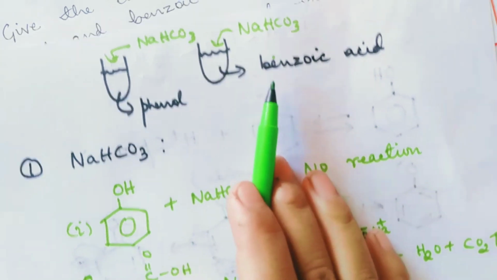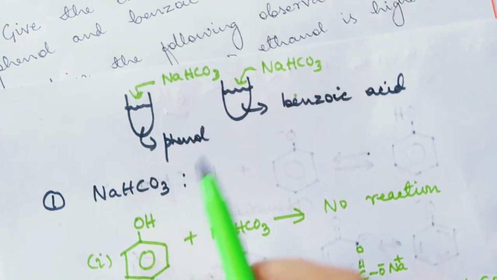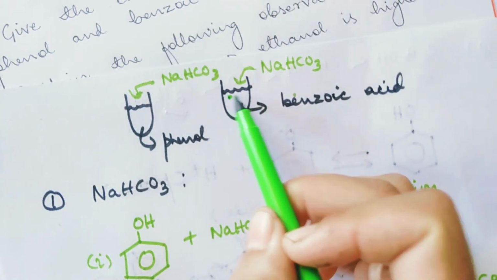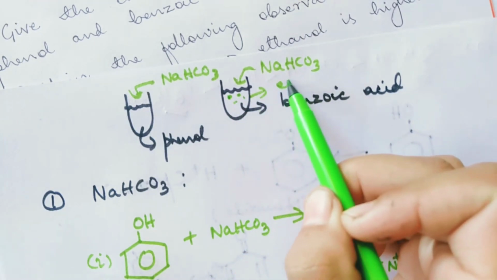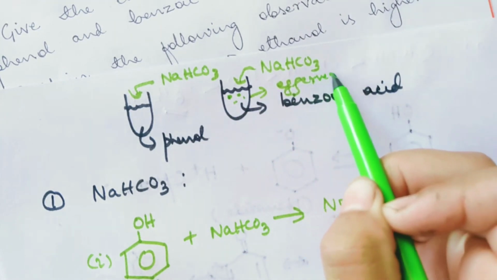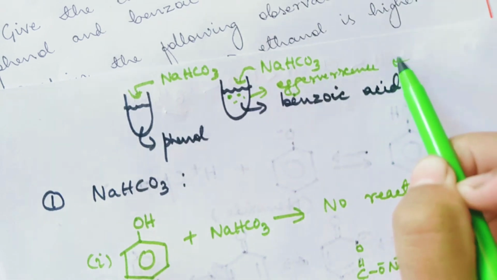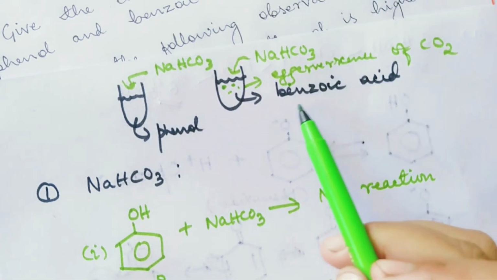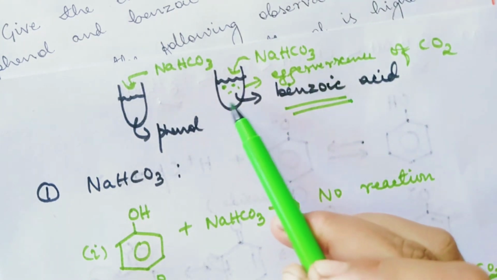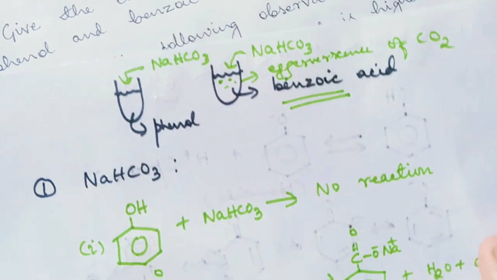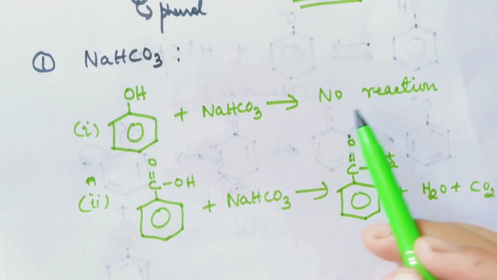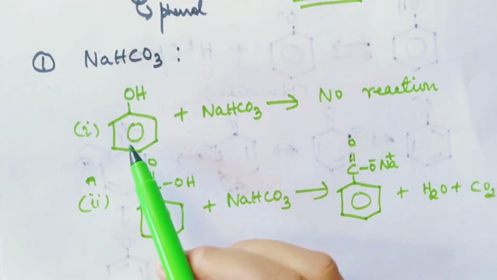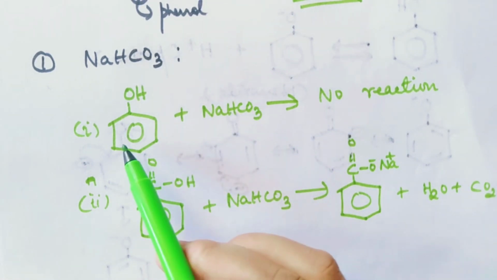Once you add sodium bicarbonate to benzoic acid, you will see an effervescence of carbon dioxide. If you see that, it is confirmed that the compound is benzoic acid. Now why does the reaction not take place when you add sodium bicarbonate to phenol?